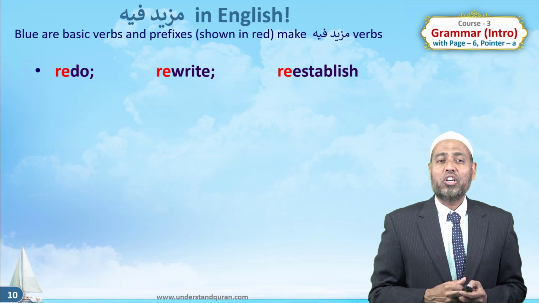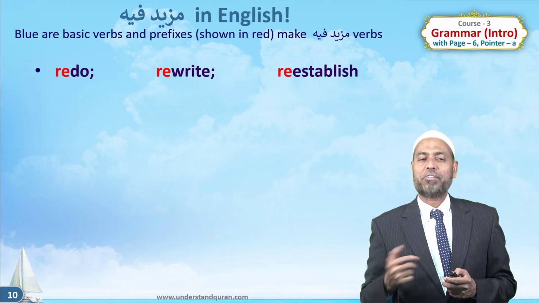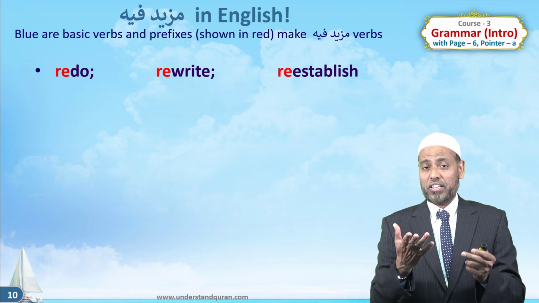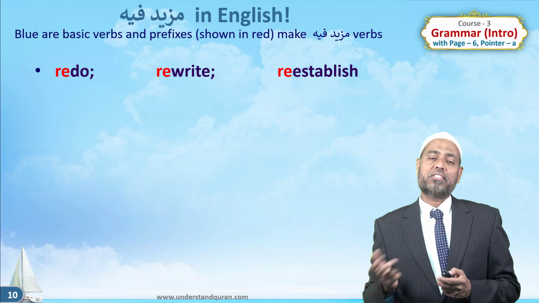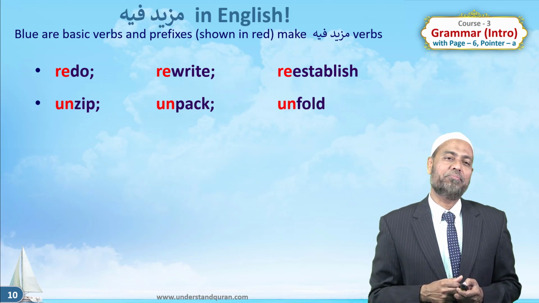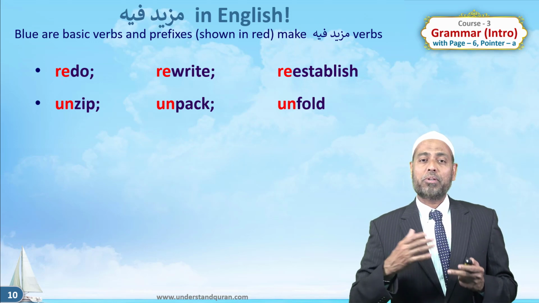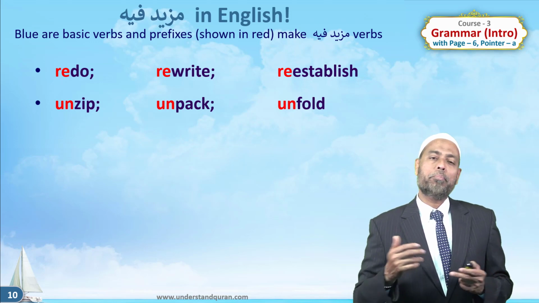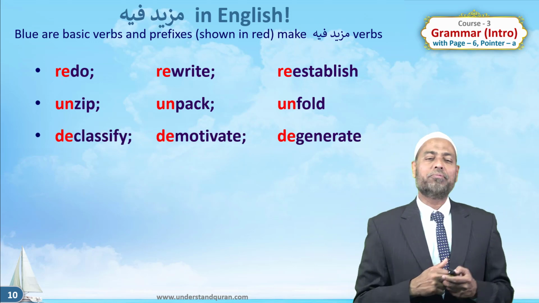In English, you can have different mazid fi verbs by adding prefixes. For example, re, which you have seen right now: write, rewrite, do, redo, establish, re-establish. Or by adding un. For example, zip, unzip, pack, unpack, and fold, unfold.